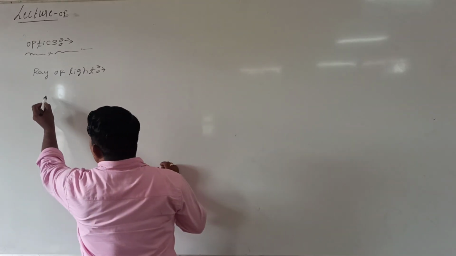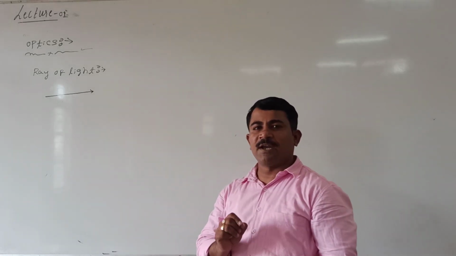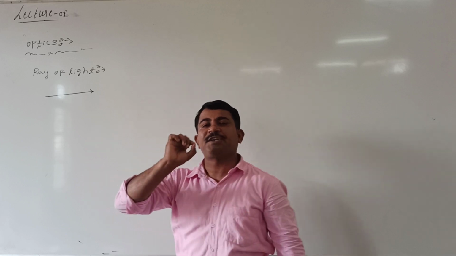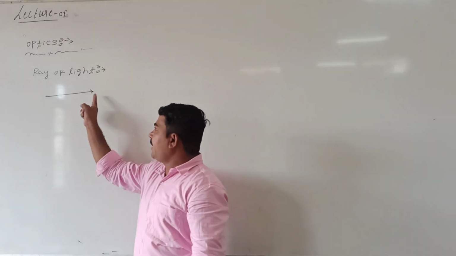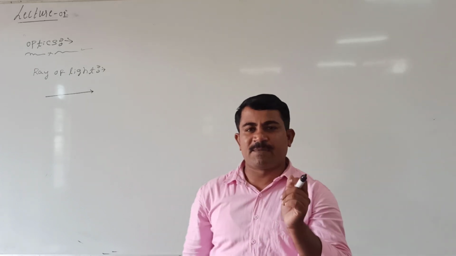See here. A ray of light can be represented by a straight line with an arrow mark. Generally, this line indicates propagation of the light and this arrow mark indicates the direction of propagation of the light. The line with an arrowhead represents a ray of light. Then how can the beam of light be represented?